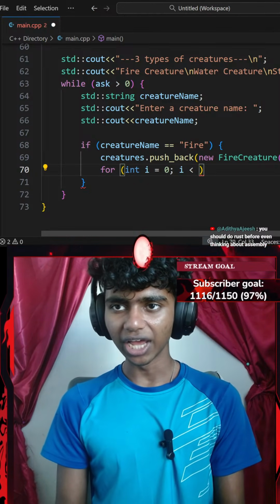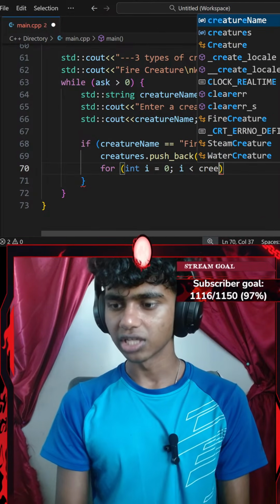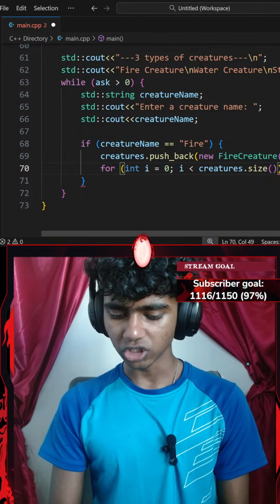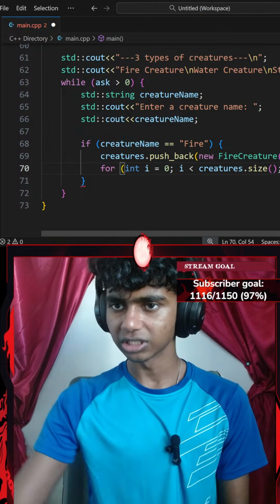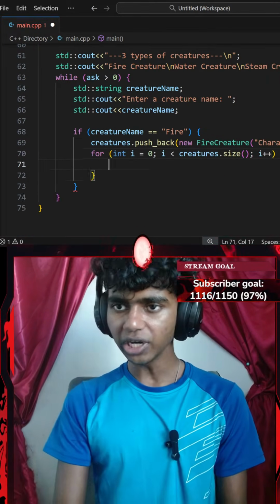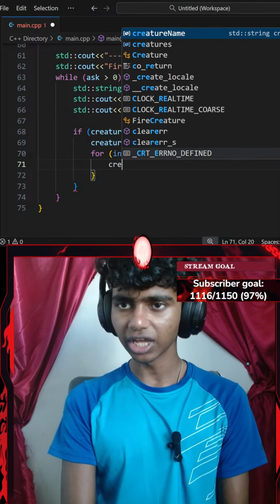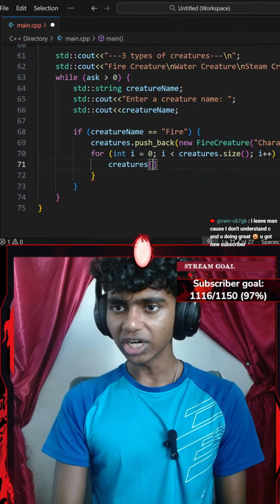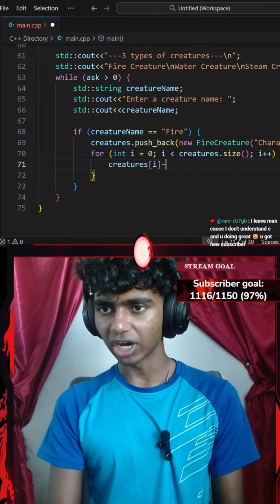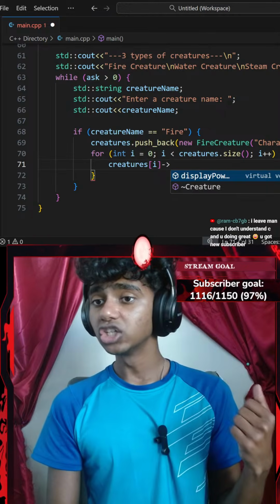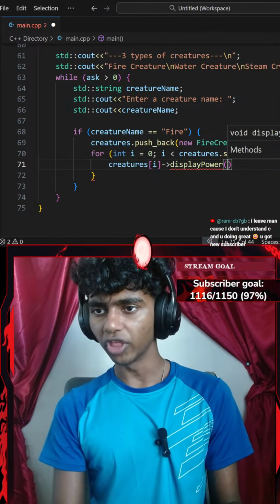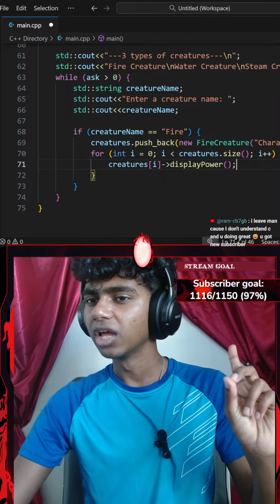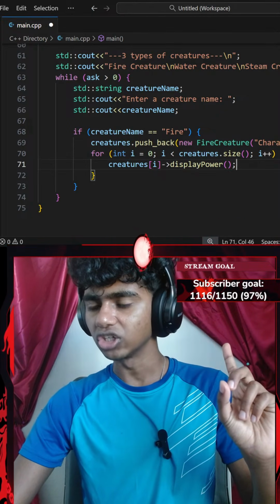That said, for every integer i which equals 0, while i is less than my creatures vector dot the size function, I'm going to increment i by 1, so i plus plus. Then a pair of curly braces. Now I'll do my creatures vector at index of i, and then use an arrow operator to display my creature power with a pair of parentheses to invoke the function, ending with a semicolon.